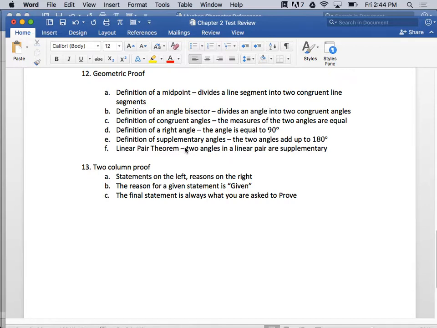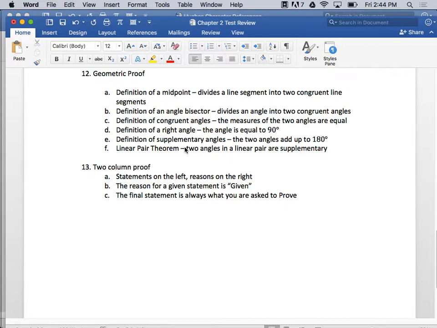What was supplementary again? Complementary, that's 90, right? Complementary angles are two angles that add up to 90 degrees. A right angle is one angle that is 90 degrees. You should know complementary are two angles that add up to 90 degrees. It's just confusing. But just remember, C comes before S, or whatever. Okay.